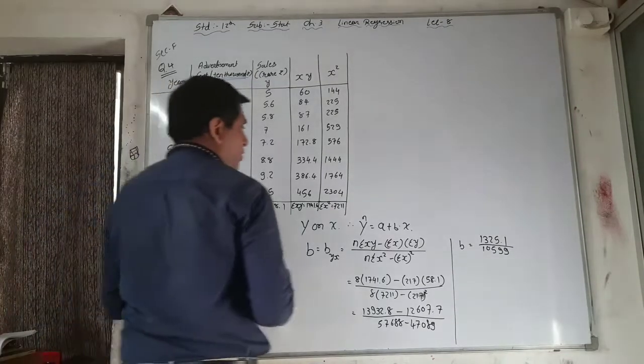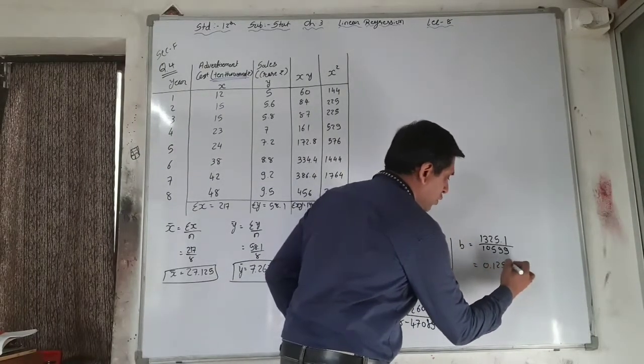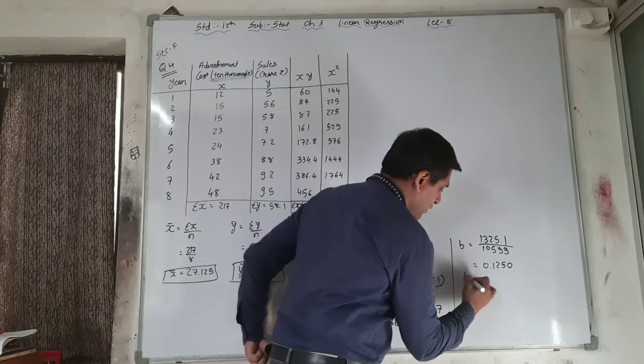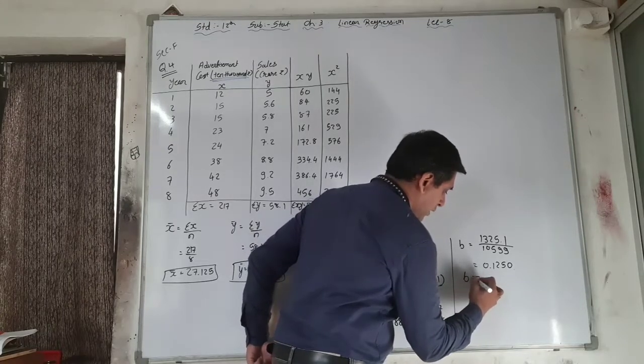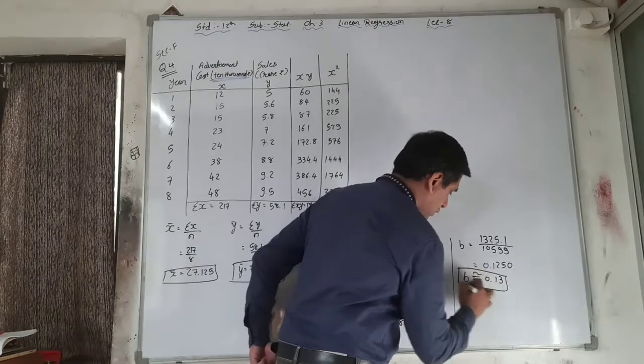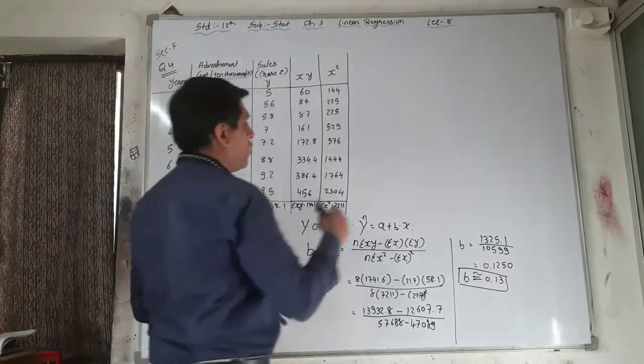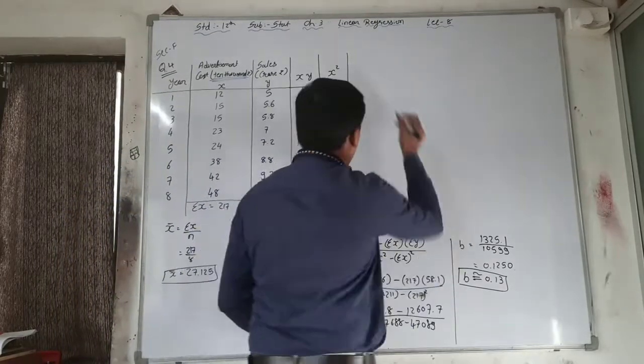So the answer is 0.1250. So B is equal to approximately 0.13. This is your first answer. Okay. Now A. We have to find out A.